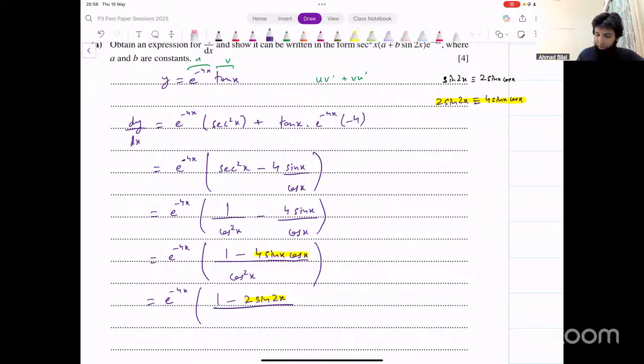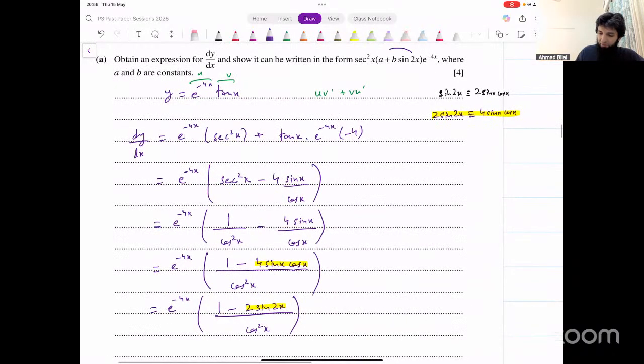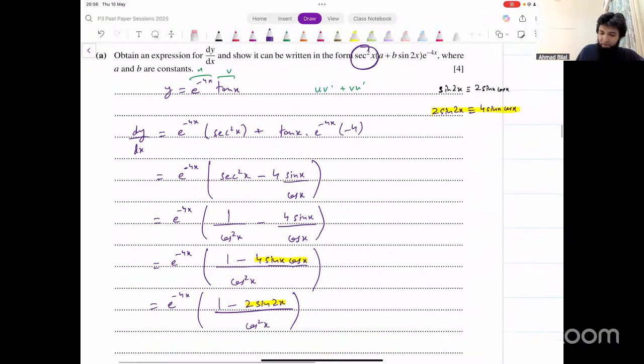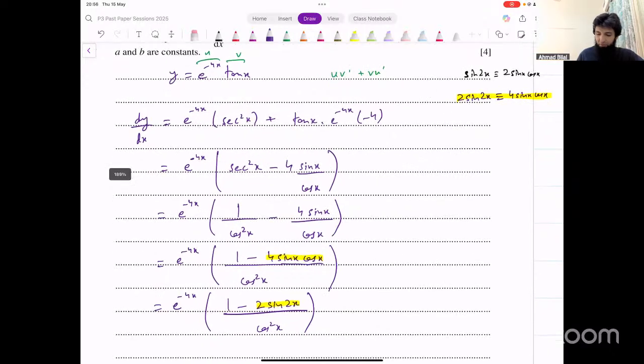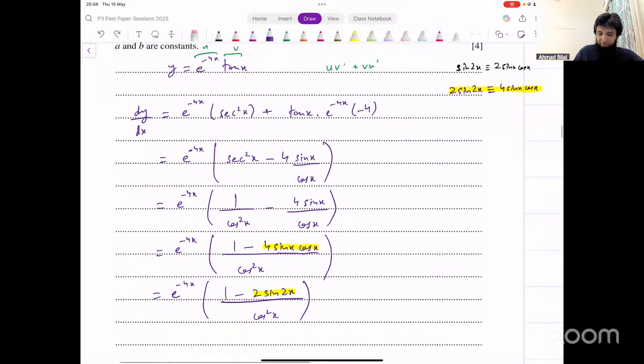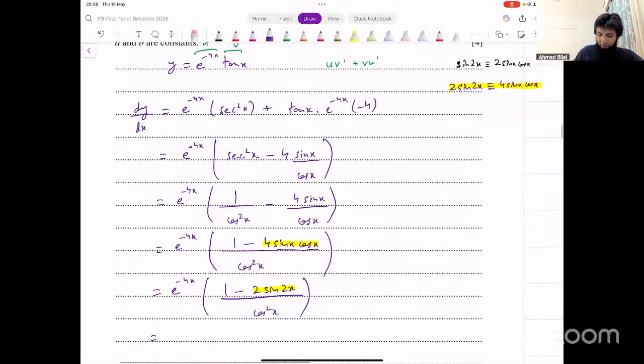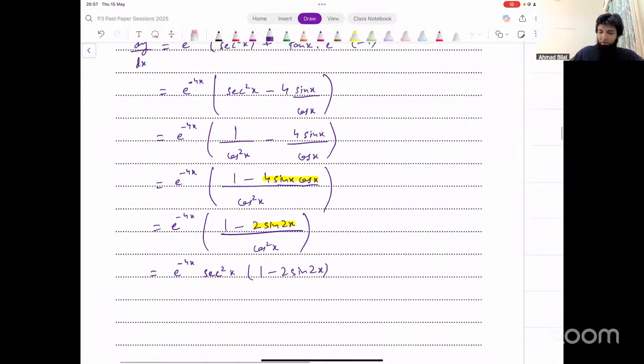Now in the denominator, we have cos square x. So we're almost there now. We've got this form inside. We want secant square x as well. What we can do for that is cos square, that's the reciprocal of secant. We can take that to the numerator now. That will become secant square. So we have e raised to power minus 4x into secant square x into 1 minus 2 sine of 2x. And that's what we wanted. You can write it in that form now.